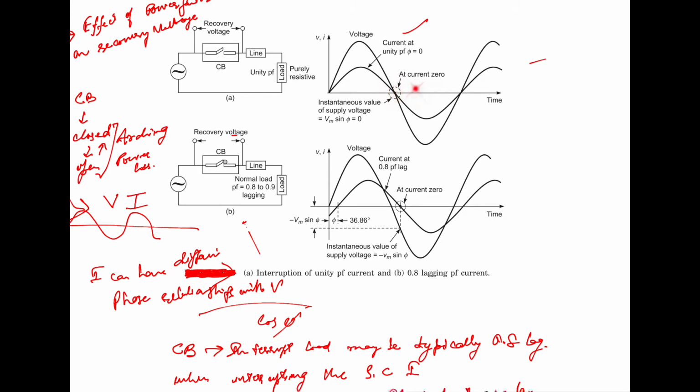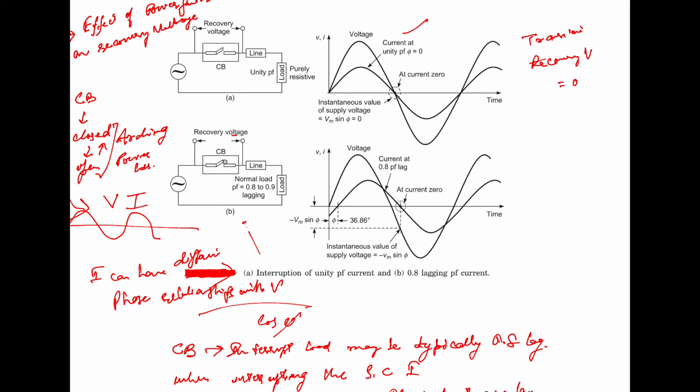So the transient recovery voltage is also 0, because they are in phase, and the contact gap finds it easy to recover and withstand the steady state voltage which follows in due course of time. So this is a very happy situation from the standpoint of the circuit breaker.